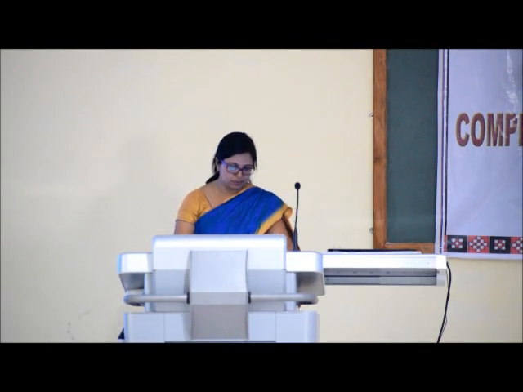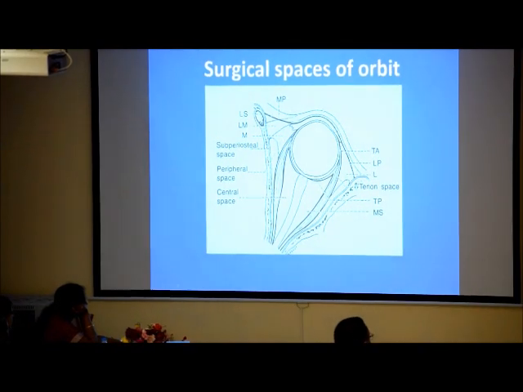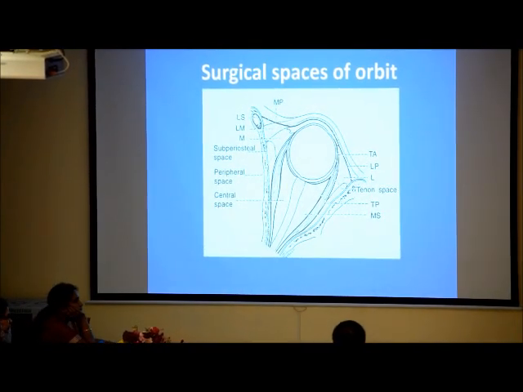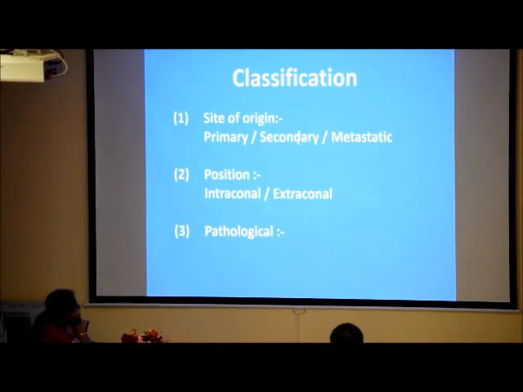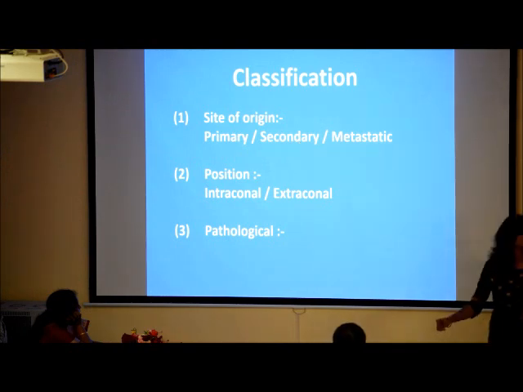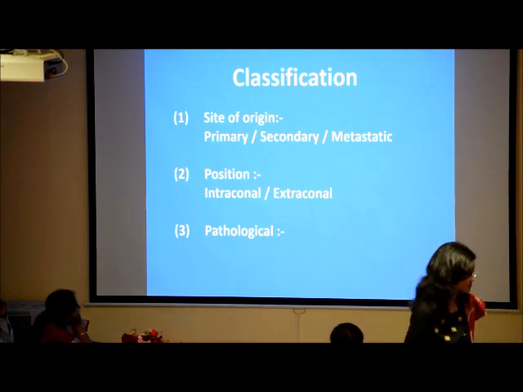It can be divided into the central space within the muscle cone and the peripheral space. The lesions can be classified by the site of origin, like primary, secondary and metastatic, by the position, like intraconal and extraconal, and upon the pathological characteristic of the lesion.